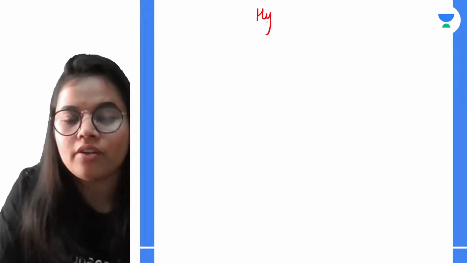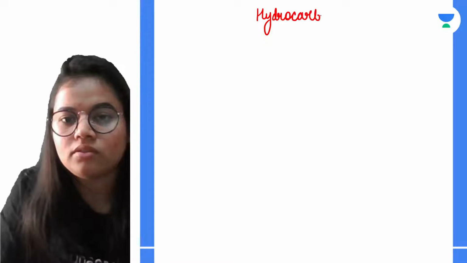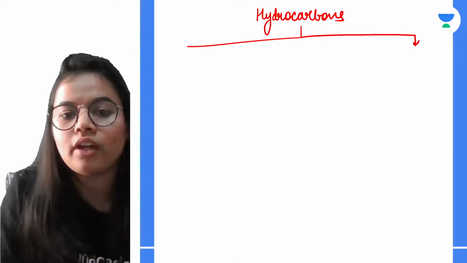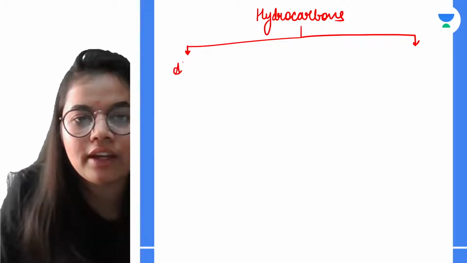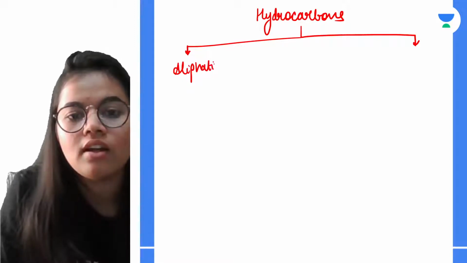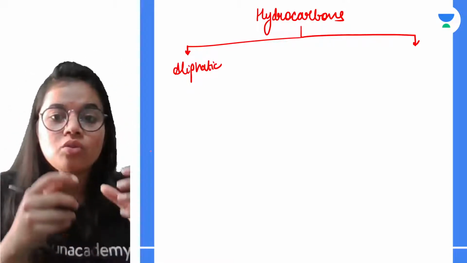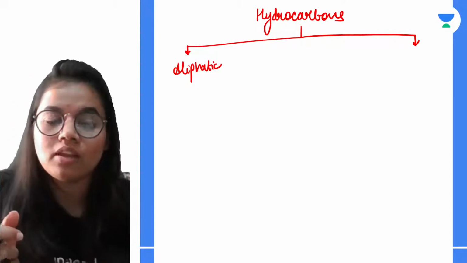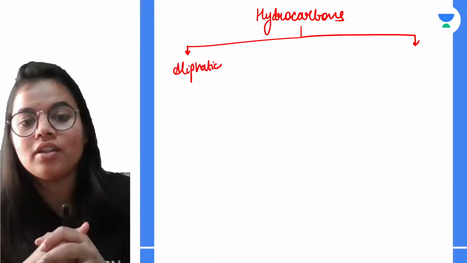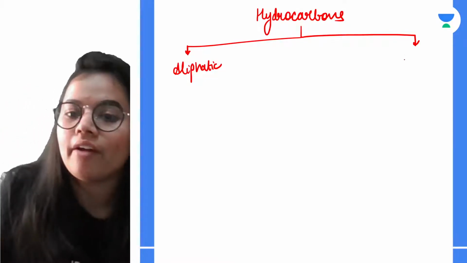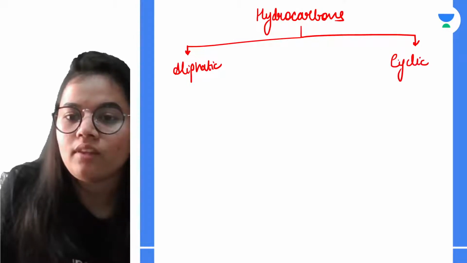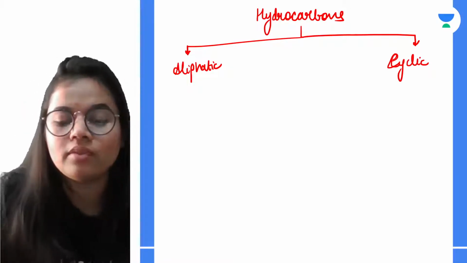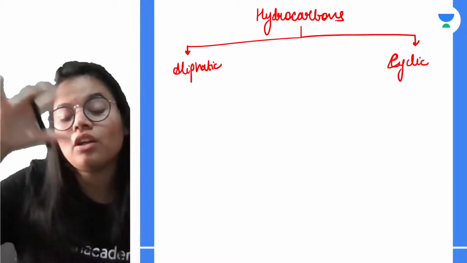See, if I talk about hydrocarbons, they are basically divided into two categories. अभी ये दो कैटेगरी कौन कौन सी है? फर्स्ट है हमारा एलिफैटिक. एलिफैटिक मतलब हुआ कि जो मॉलिक्यूल्स है ना, दे आर इन ओपन चेन, है ना? ओपन चेन में we are having the arrangement, and then we are having cyclic. So cyclic में क्या हो रहा है? We are having a closed loop. एक chain बन रहा है जो कि closed है.